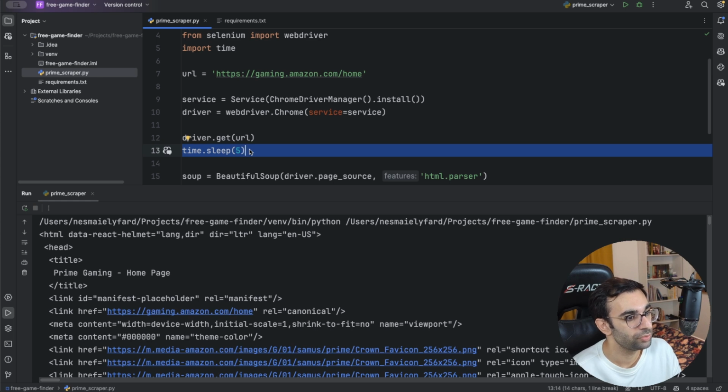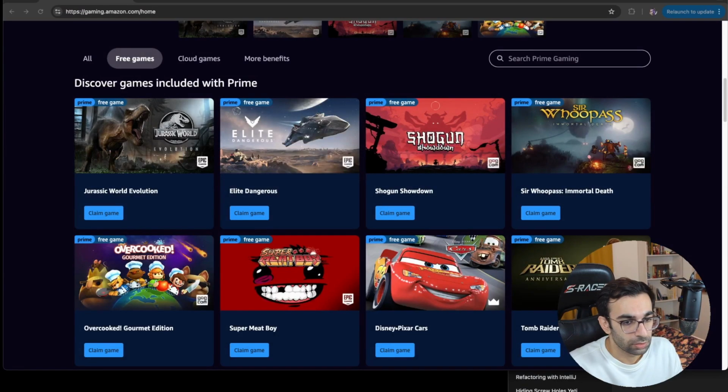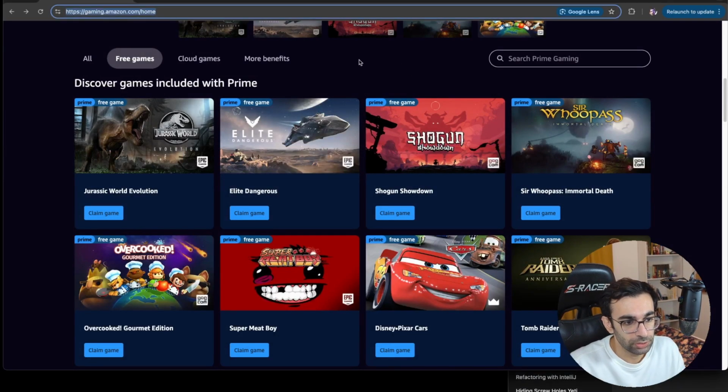But what should we wait for in this web page? This is something that we need to figure out. Let's go to the Prime website again. What I would usually do in these situations is use the inspect element of the browser.